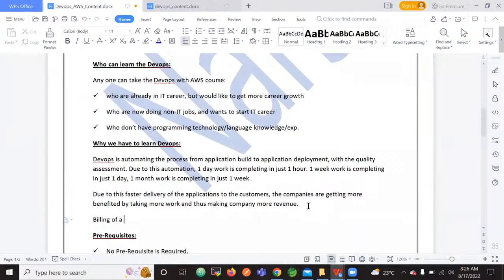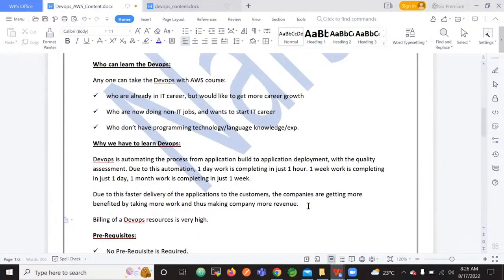the billing of a DevOps resource is high, very high. What does this mean?